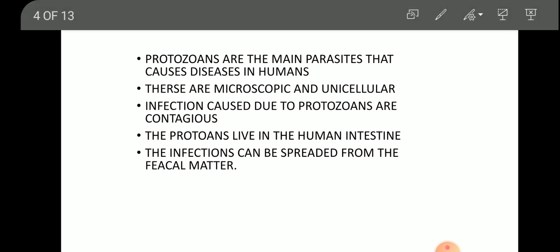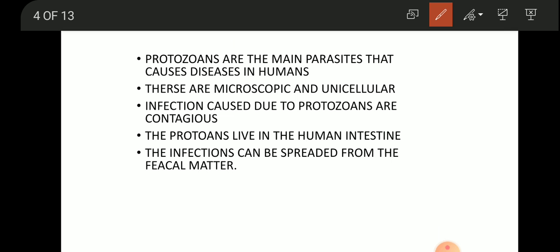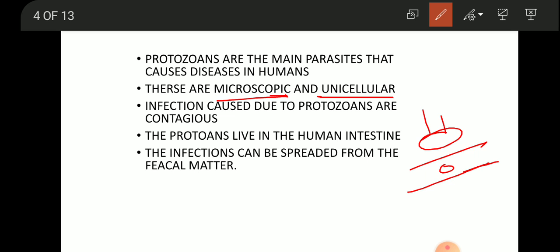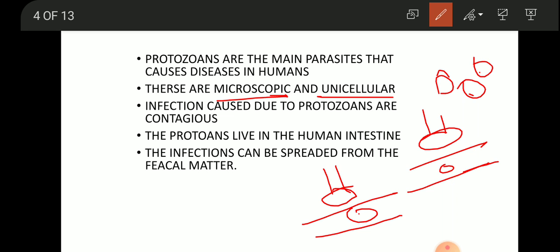First of all, they are microscopic. We need a microscope to see those protozoans, and they are unicellular. Like us, we are multicellular. We have millions of cells in our body, but the protozoans, when seen through the microscope, are unicellular organisms. That is, they have only one cell. Infections caused due to the protozoans are contagious.